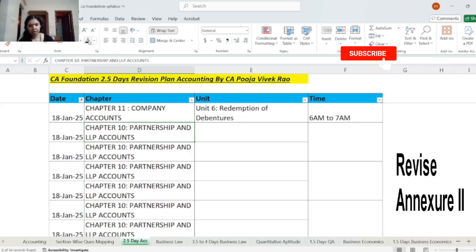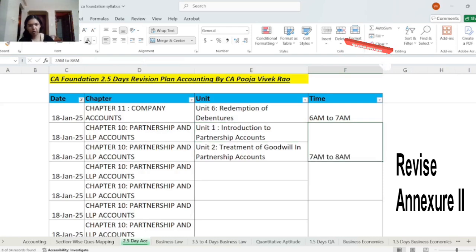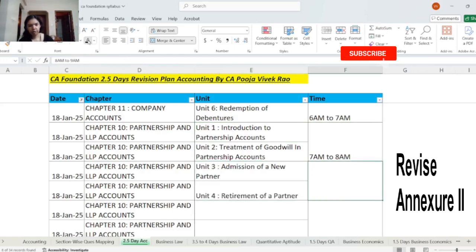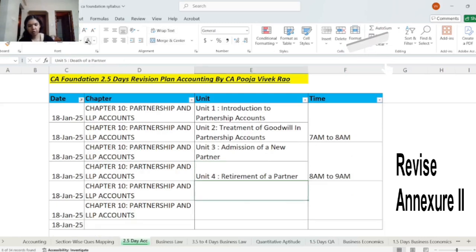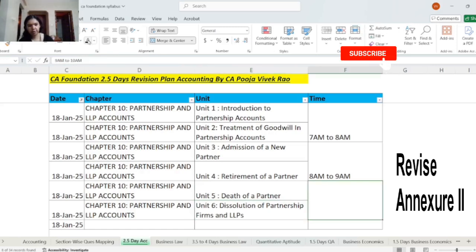So there are 6 units in this partnership account. So unit number 1, introduction to partnership account, and unit 2, treatment of goodwill in partnership account. This you will revise from 7 am to 8 am. Then unit 3, admission of a new partner and retirement of a partner. This you will revise from 8 am to 9 am. Then unit 5, death of a partner, and unit 6, dissolution of partnership firms and LLP. So this you will revise from 9 am to 10 am.